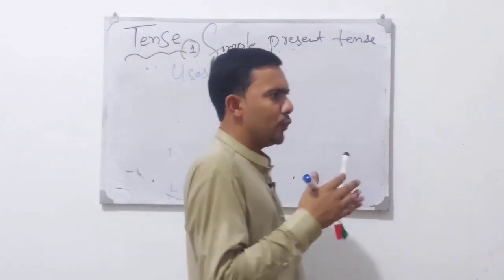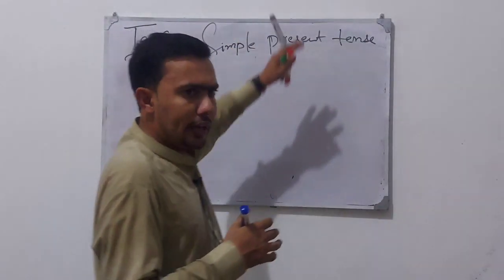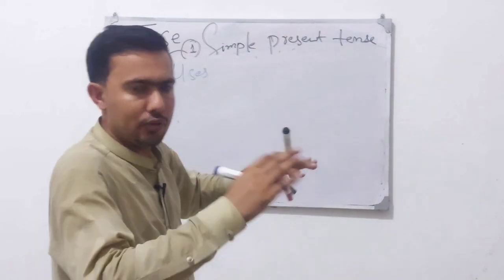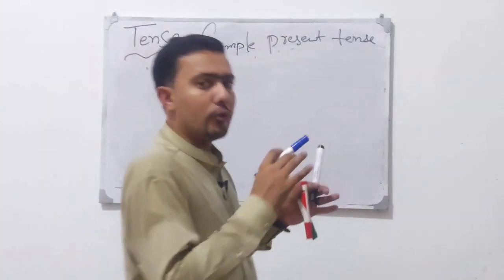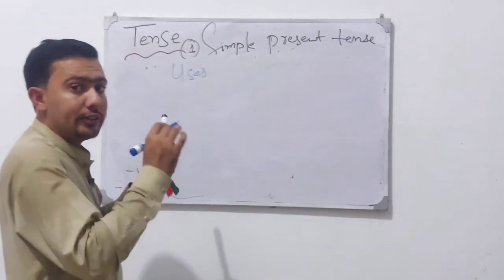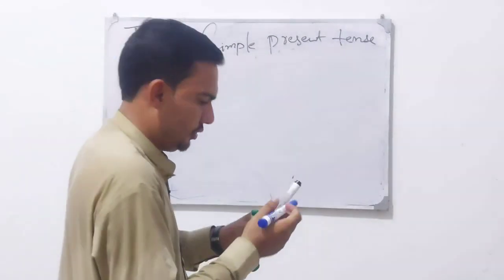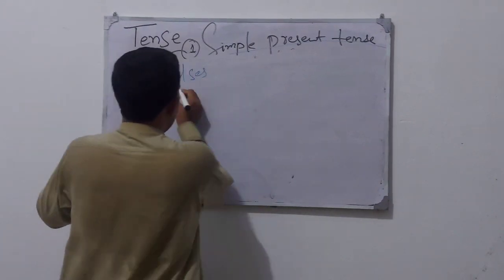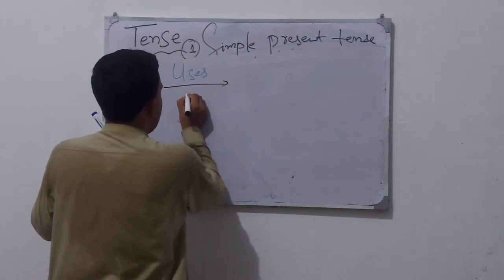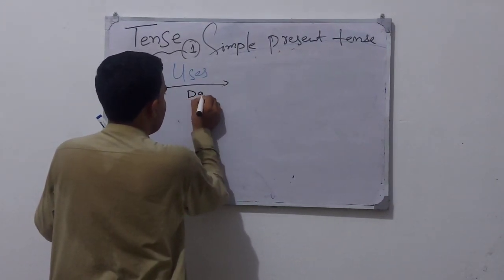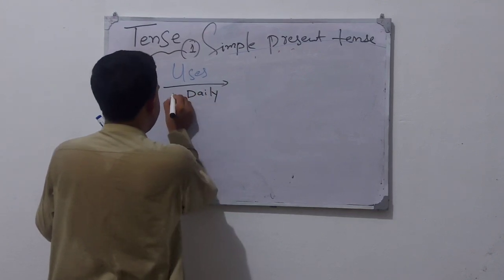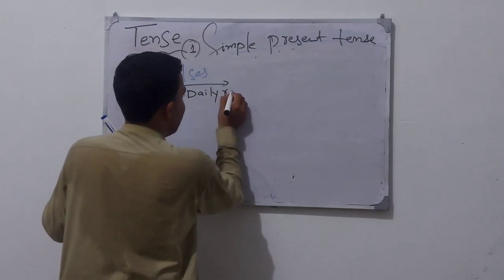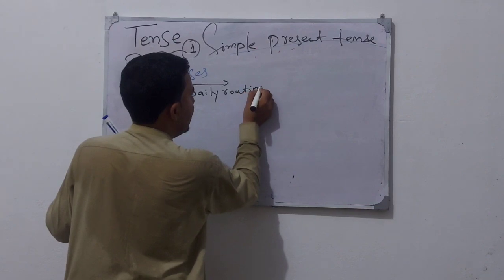We are doing examples along with the steps, so all our four steps will be completed at the last. So the first use is, we use it when we are talking about daily routines.